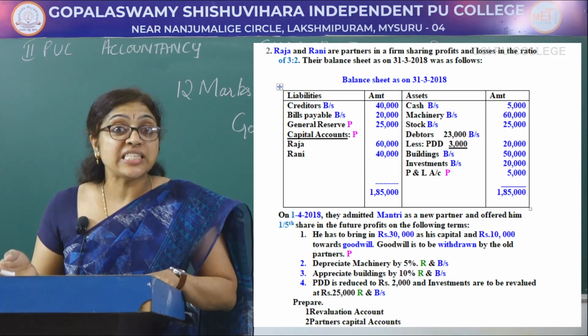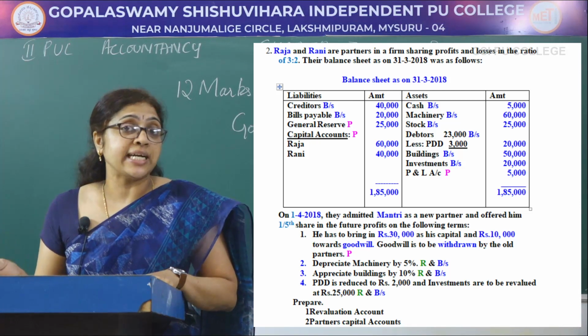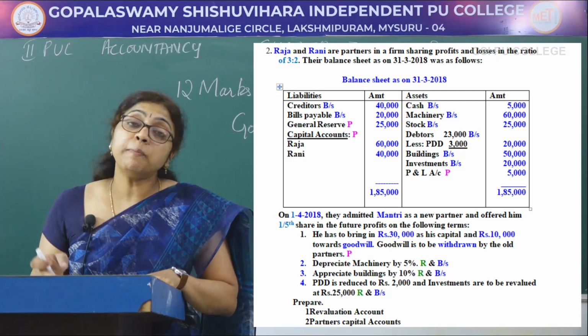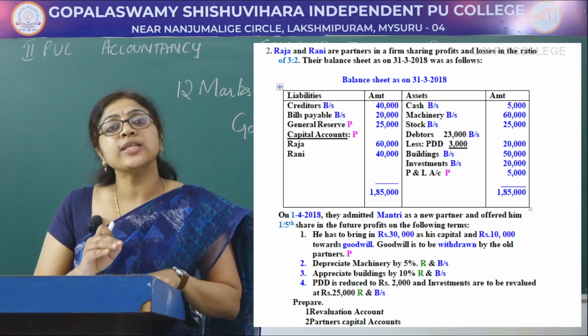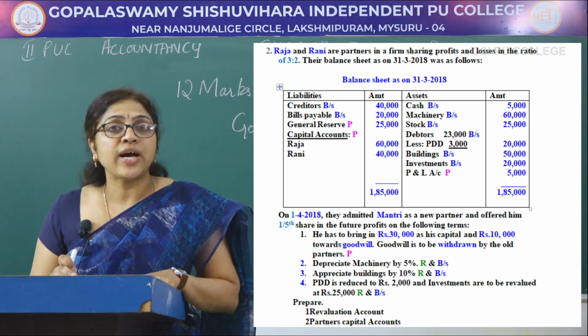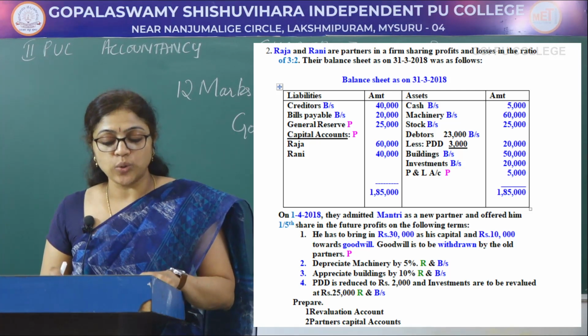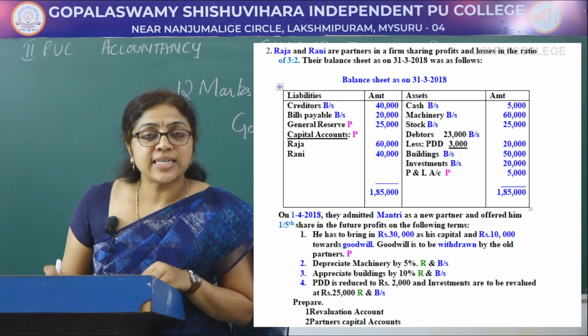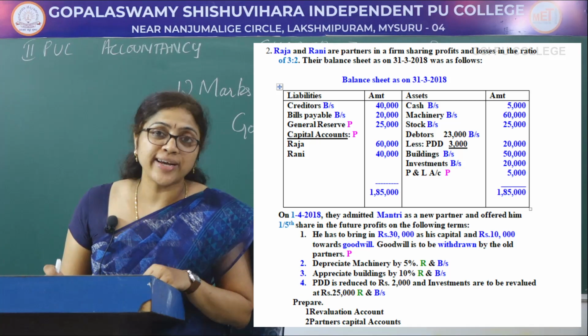Appreciation means increase in the value of the asset, so it is recorded on the credit side of revaluation account. Depreciation means decrease in the value of the assets, so it is recorded on the debit side of the revaluation account. PDD is reduced to rupees 6,000. When the liability is reduced, then it is recorded on the revaluation account credit side.